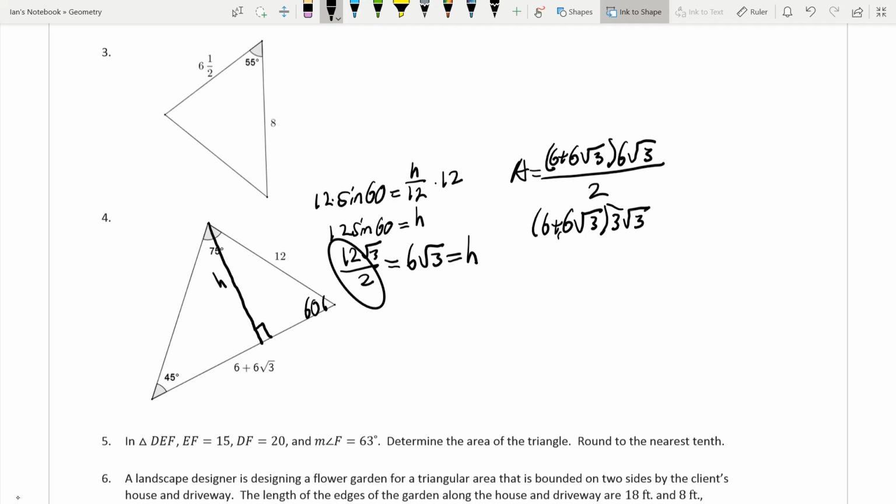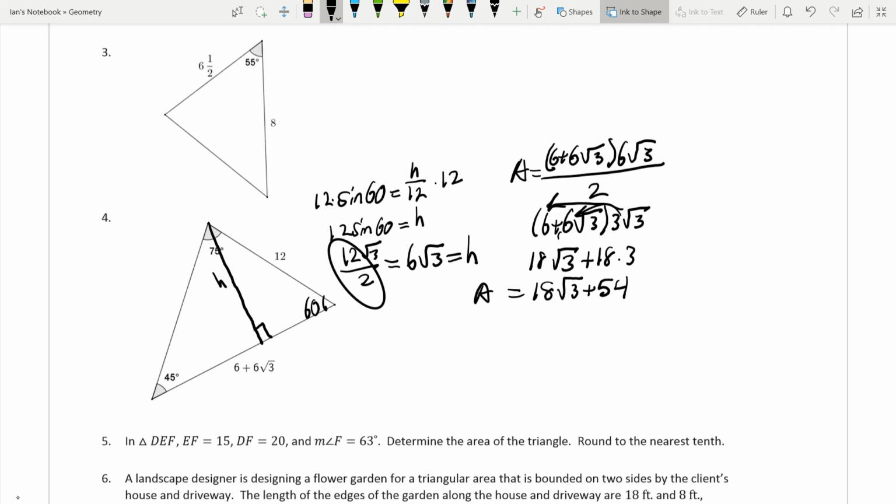And then we just distribute. So 3 root 3 times 6 is 18 square root of 3. Plus 3 times 6 is 18, times square root of 3 times square root of 3 is 3. So we get 18 square root of 3 plus 54. And that's our answer for the area.